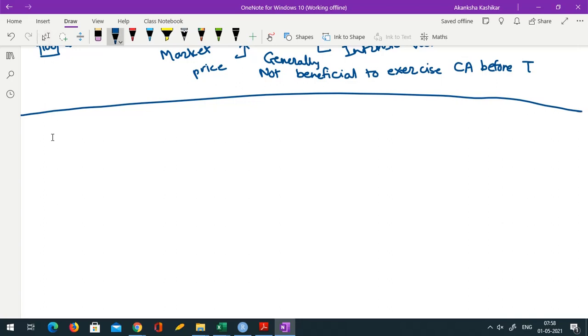Things may change slightly when there is a dividend component. So let us talk about dividend paying American call options.